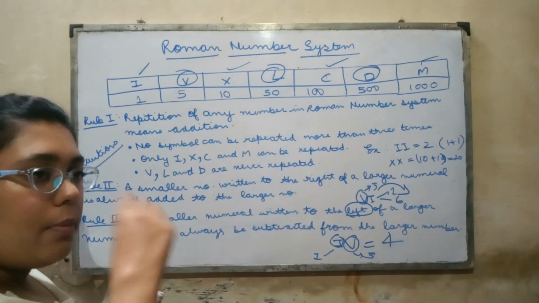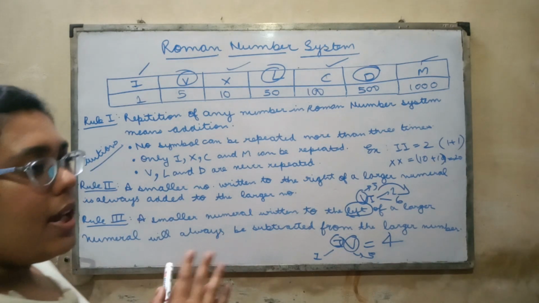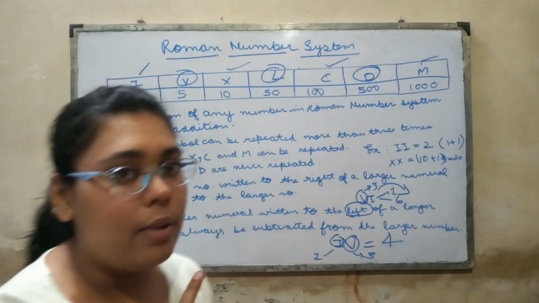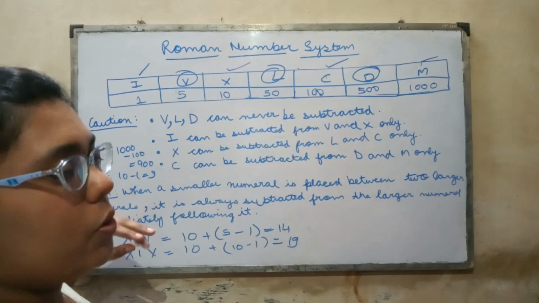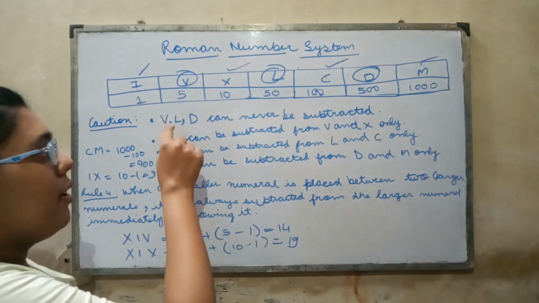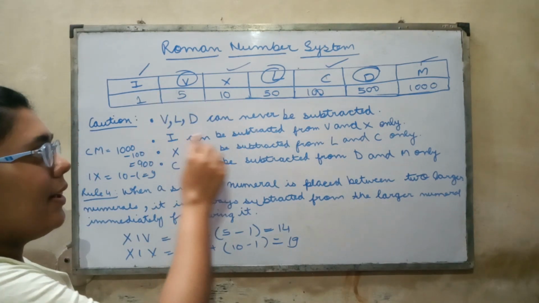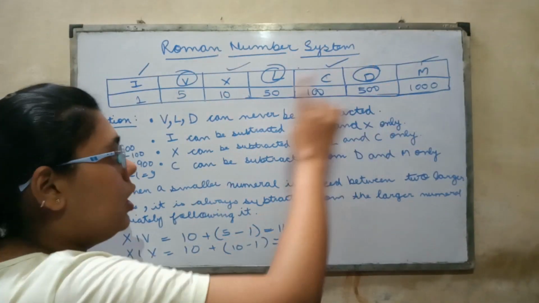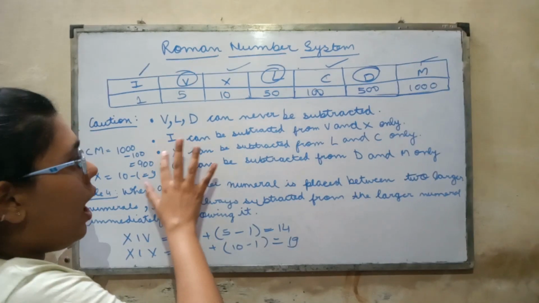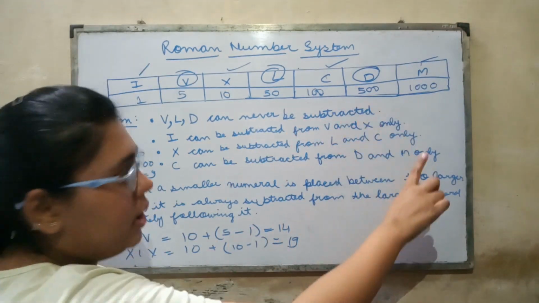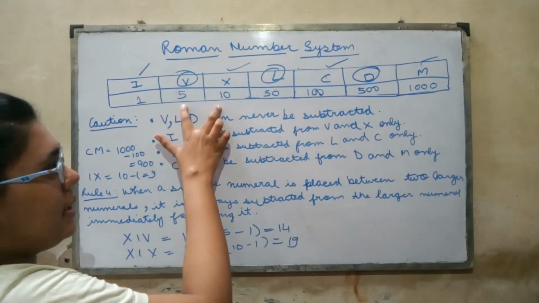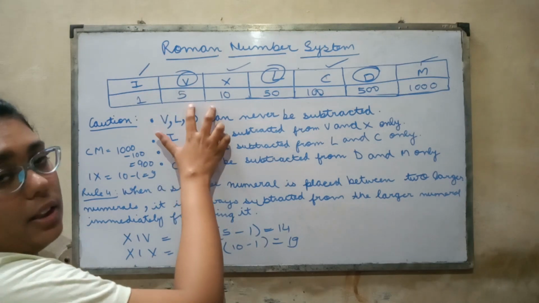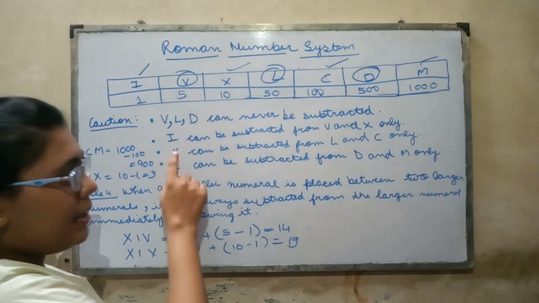We have cautions, we'll discuss the cautions and one more rule, then more examples, 1 or 2 examples, and then a whole bunch of questions is waiting for you in the next video. Okay, so now the cautions related to our rule number 3. The cautions are again this VLD, the naughty kids. VLD can never be subtracted, so here our exception of VLD has come, they can never be subtracted. I can be subtracted from V and X only.